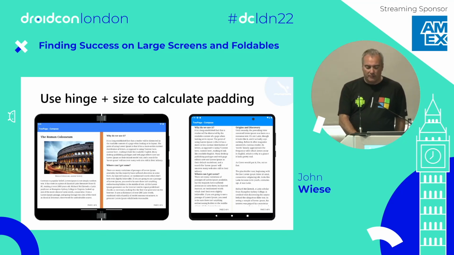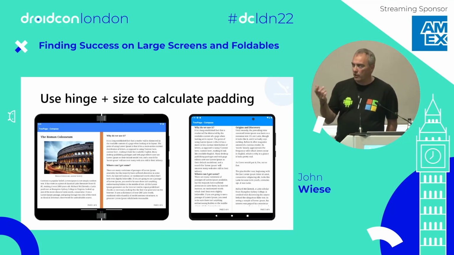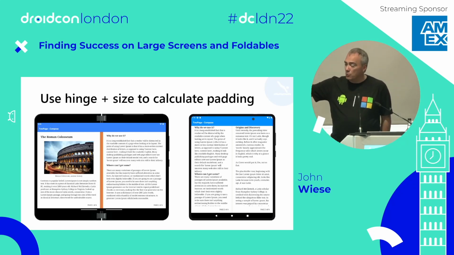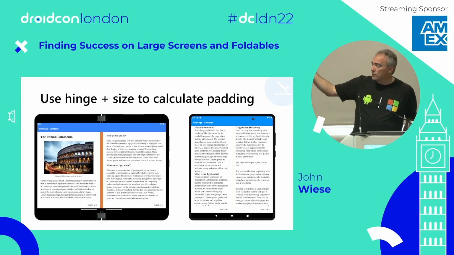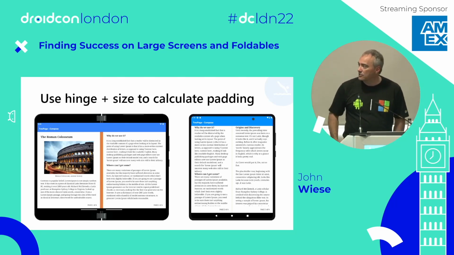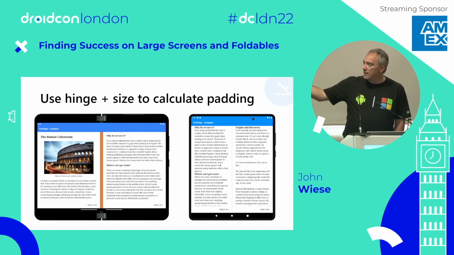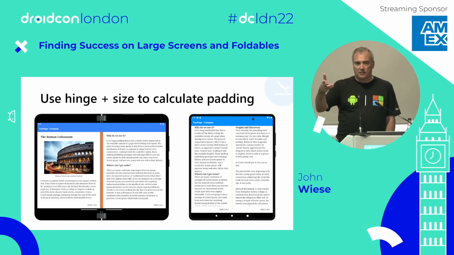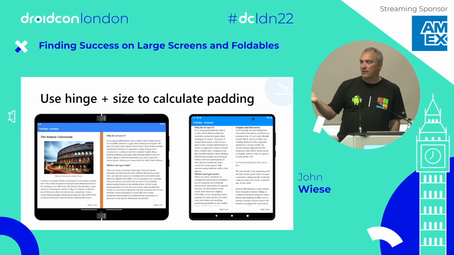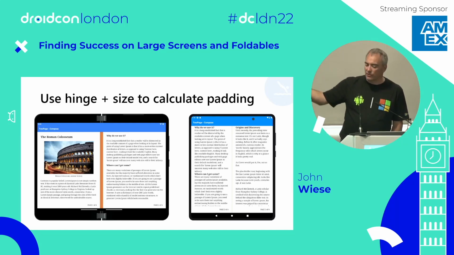But how do we, you may say, well, okay, this is great, but one of the things with layout is taking advantage of 2 screens. How do I worry about the hinge? So if you use the 2 screen layout, the dual screen package, the 2 pane view in your app, you would get this for you. But in this case, this particular app, they did it as 1 page, and all they did was use media query and some of the information that you get to determine if there's a hinge or not,